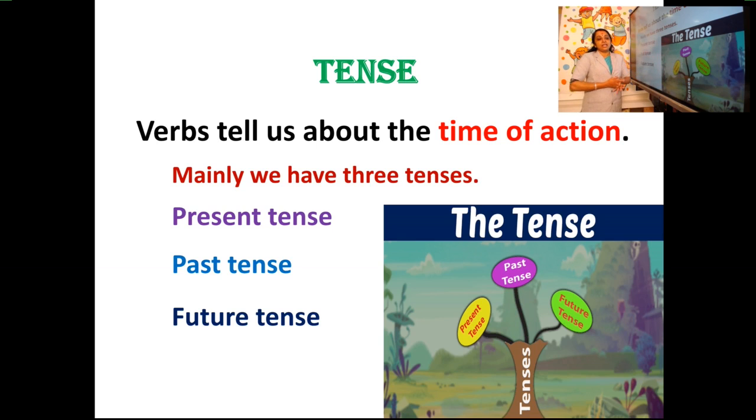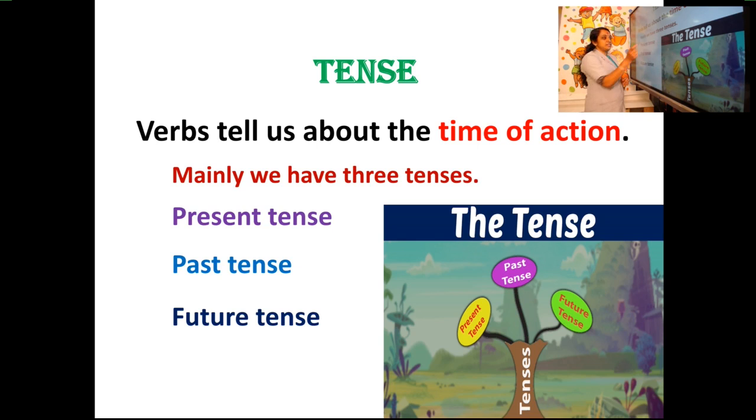Now today we are only going to study the present tense, and the first form of the present, that is simple present tense. Okay, so lesson 10 is based on two present tenses, that is simple present and present continuous tense.